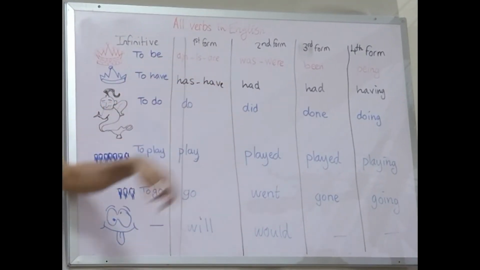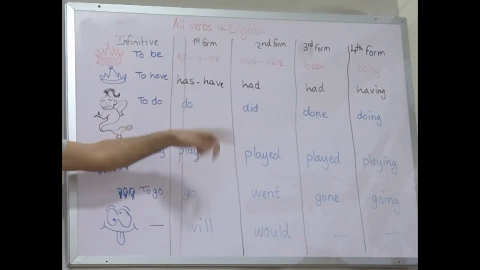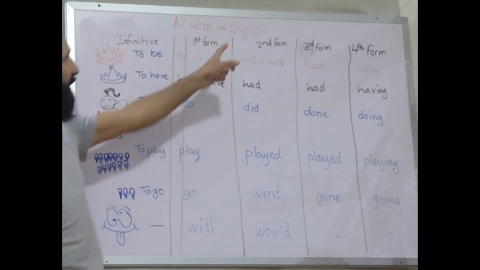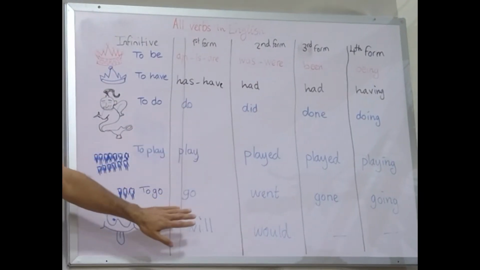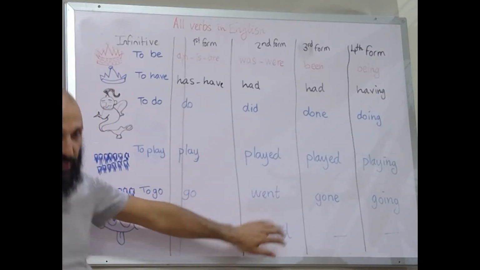So I am a teacher. He has a car. We do our homework. We play. All of these are present simple. Right. So what is the past simple? Past simple is the second form. Exact same thing, with the exception of the crazy verbs, right?